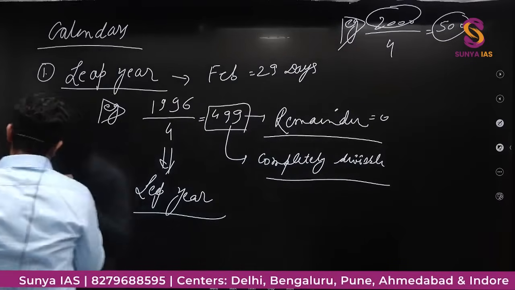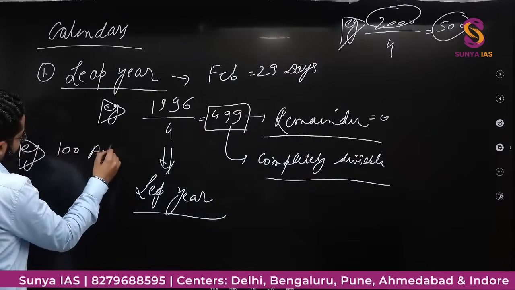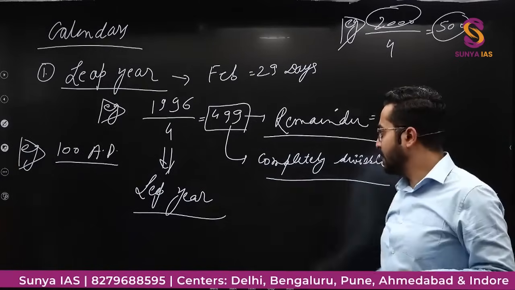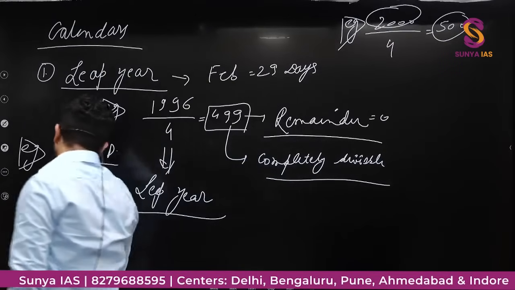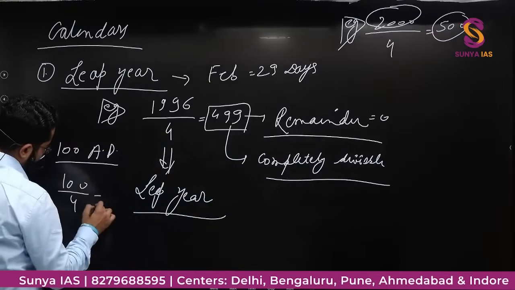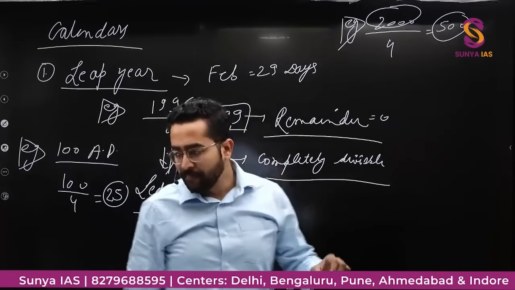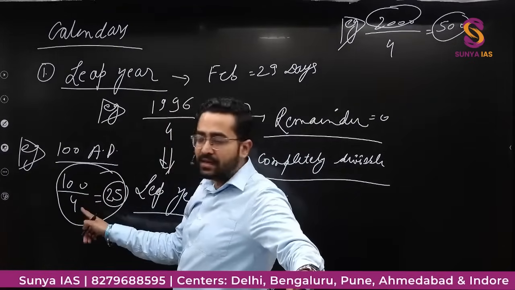Let's say there is another year, 100 AD. This is 1996, 2000, like this. This is 100. So if I need to check, I'll divide 100 by 4. This is 25. This is completely divisible. Then again, because this is completely divisible, it should be a leap year.